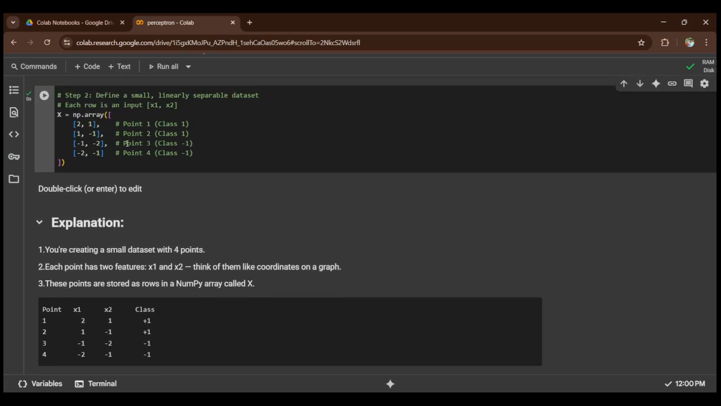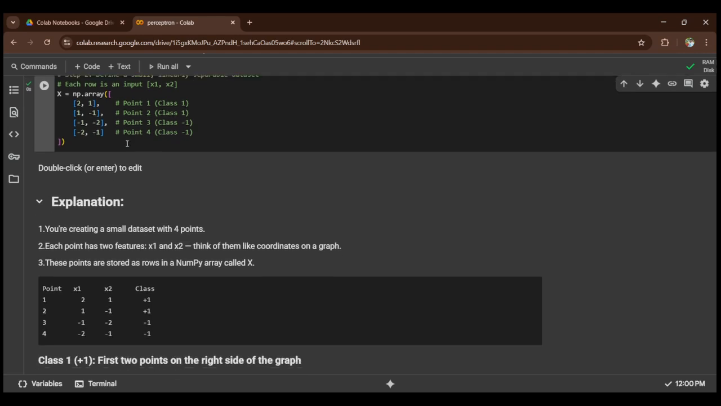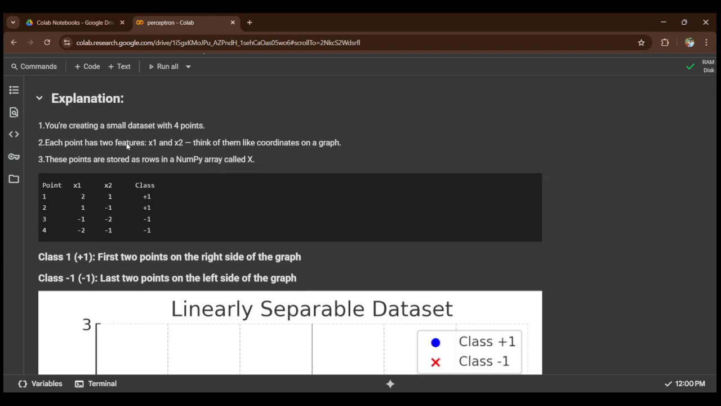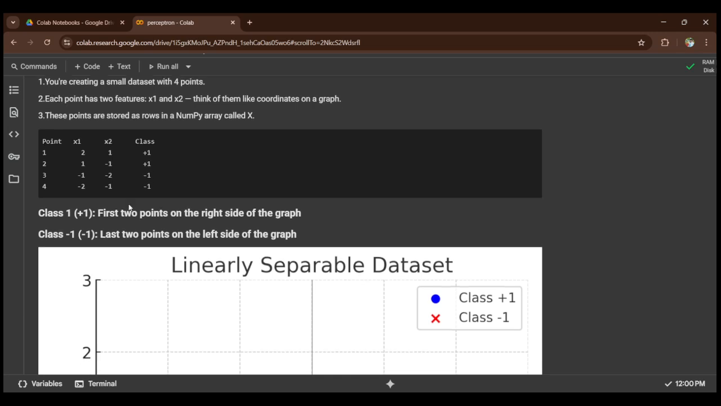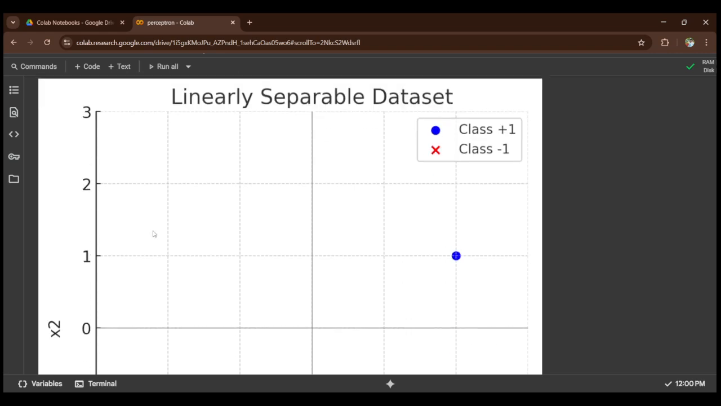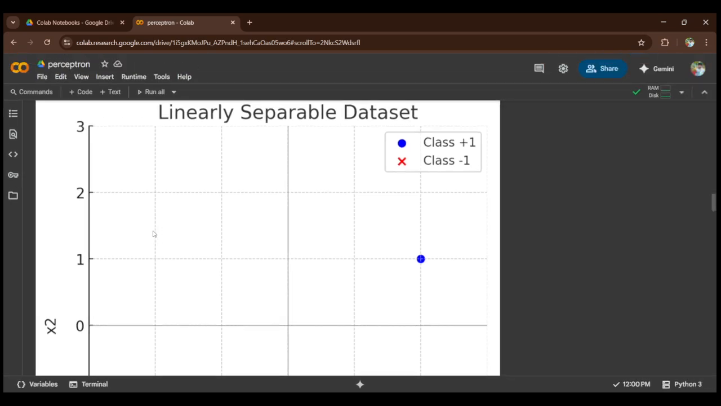An assignment operator is used to store the right side value on the left side. Okay. Here see, we have taken the points we have written in this and we have divided them into classes, positive class and negative class. Plus one is the first 2 points on the right side of the graph, and my class 2 is negative. That is negative, the 2 points on the left side. See, this is the graph of this.